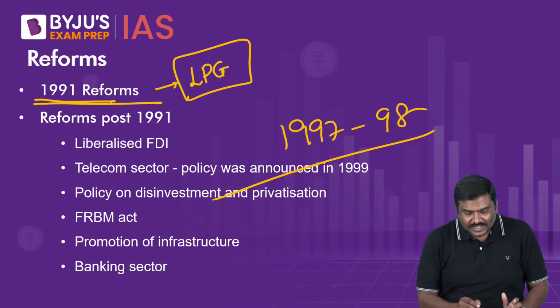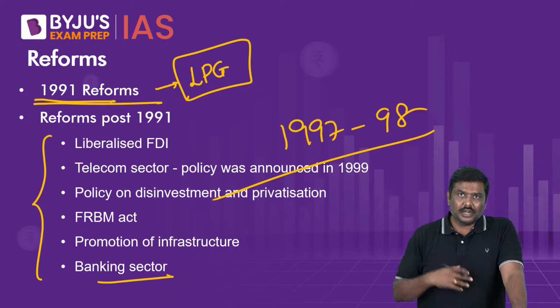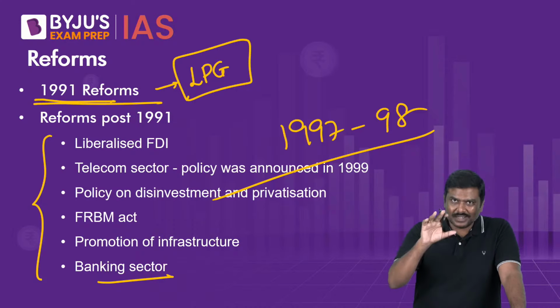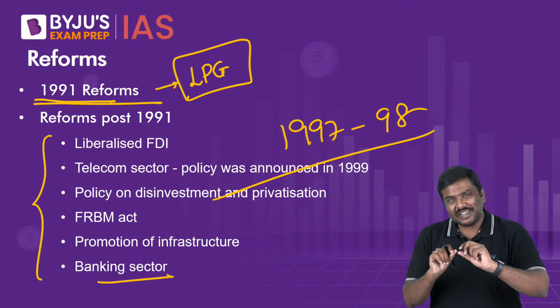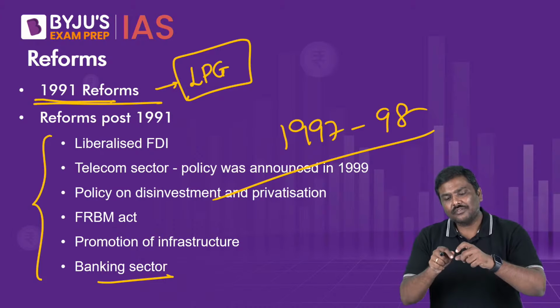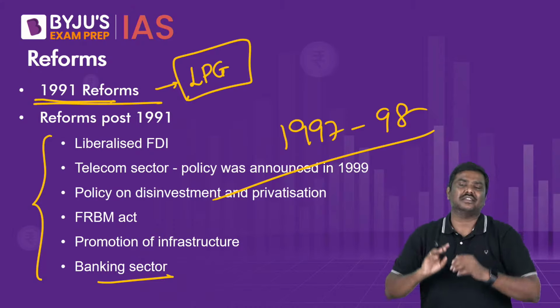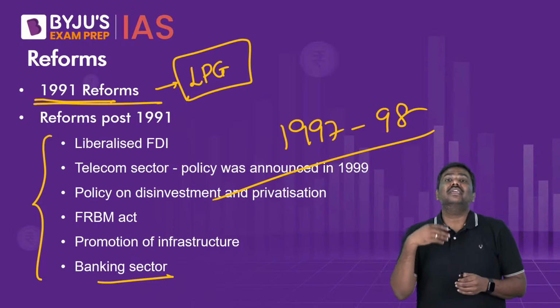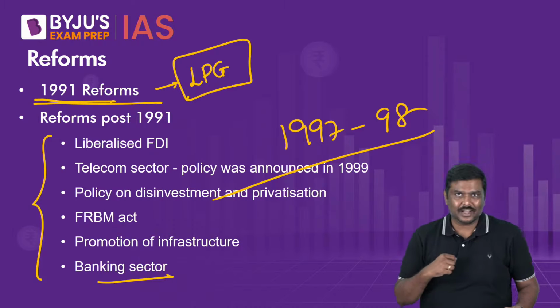So the Government of India implemented many reforms even after the crisis, or even during the crisis. And understand the logic here. The survey says the reforms implemented by the government have helped the Indian economy recover from the impact of these crises. For example, FDI reforms were introduced post 1991 in the Indian economy.